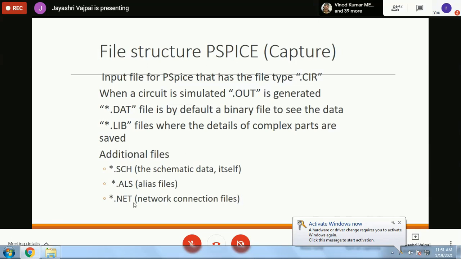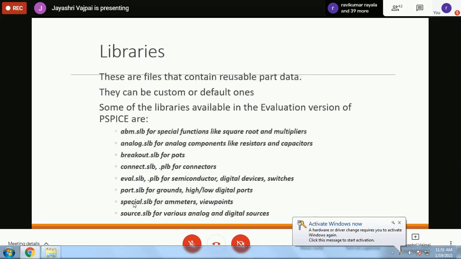So for that, the .als file is used. It is automatically generated if we draw the schematic and then move over to run and compile and then run the software. So it will automatically go in a step-by-step fashion.